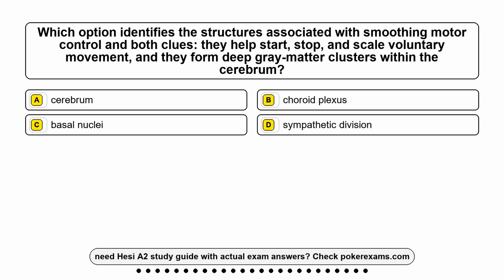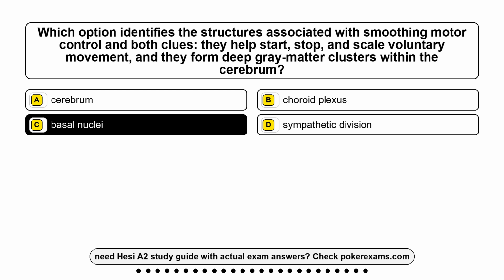Question 16. Which option identifies the structures associated with smoothing motor control in both clues? They help start, stop, and scale voluntary movement, and they form deep gray matter clusters within the cerebrum. Option A, cerebrum. Option B, choroid plexus. Option C, basal nuclei. Option D, sympathetic division. The correct answer is option C, basal nuclei.